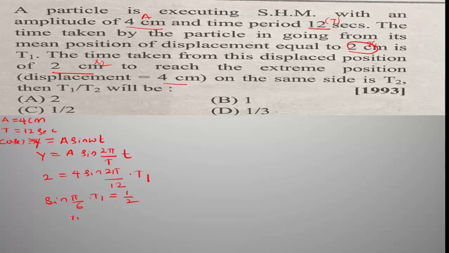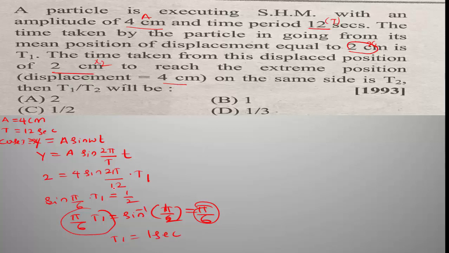Now I can write this equation: pi by 6 into t1 is equal to sine inverse of 1 by 2, which is equal to pi by 6. Here pi by 6 into t1 equals pi by 6, then t1 is equal to 1 second. T1 equal to 1 second.